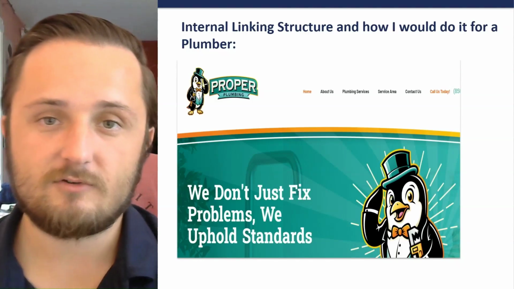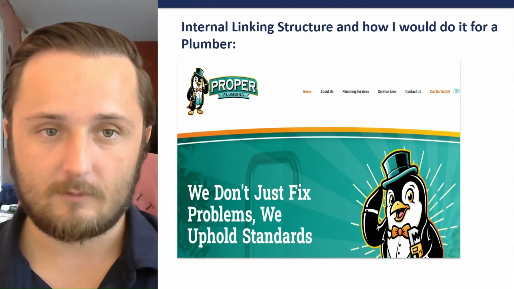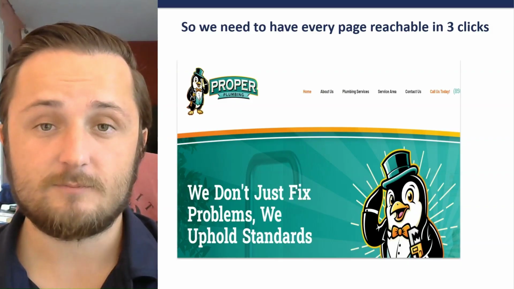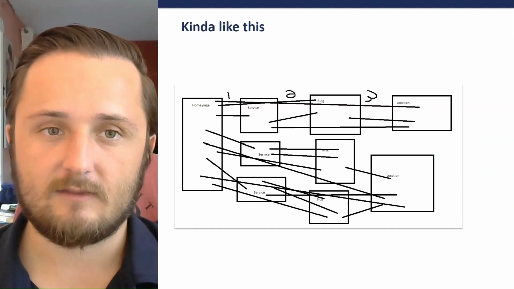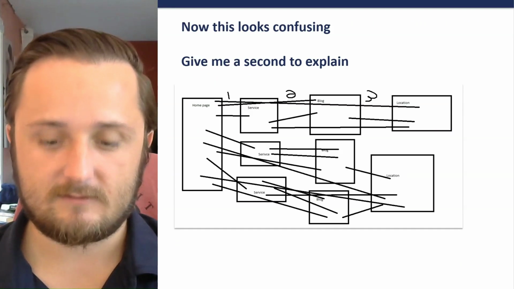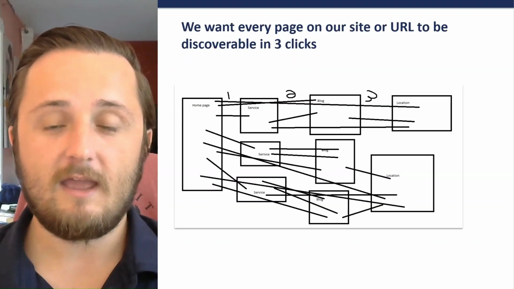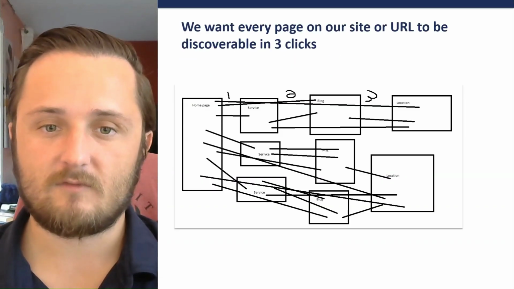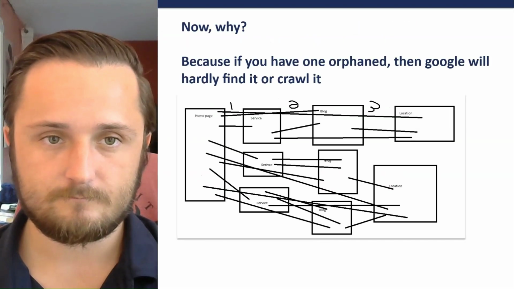Internal linking structure and how I would do it for a plumber. So we need to have every page reachable in 3 clicks, like this. Now, this looks confusing. Give me a second to explain. We want every page on our site or URL to be discoverable in 3 clicks.